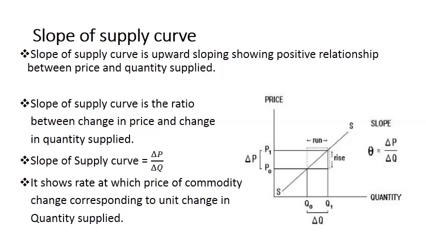You can see tan theta is equal to perpendicular divided by base, and perpendicular here is delta P, change in price, and change in quantity supplied is the base in this diagram, and it shows the rate at which the price of a commodity changes corresponding to a unit change in quantity supplied. So it shows the change in price with the unit change in quantity supplied.